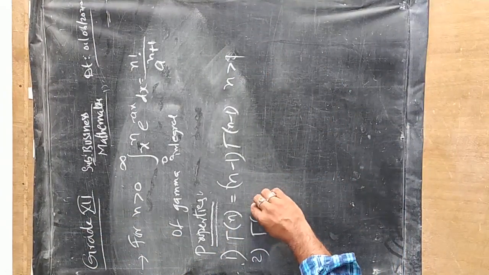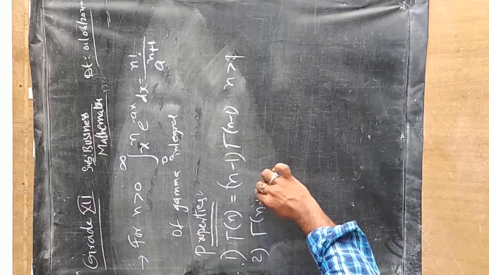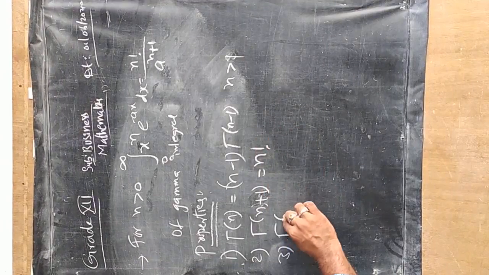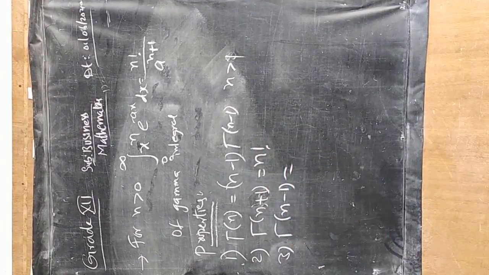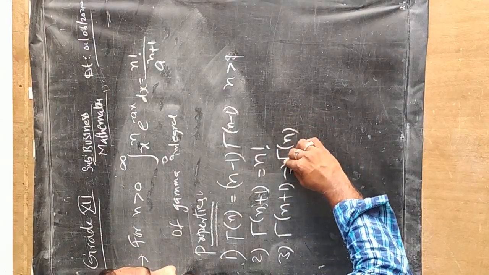The second one, gamma of n plus 1 is equal to n factorial. Third one, gamma of n plus 1 is equal to n into gamma of n.